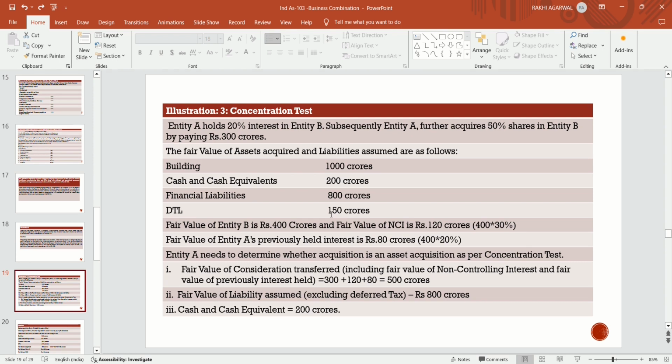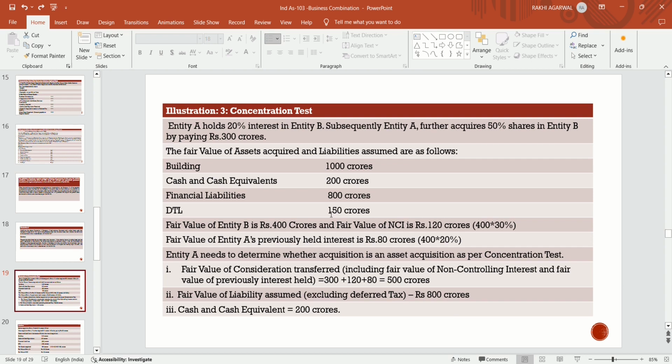So A Limited has become the controlling party in entity B. Now the fair values of the assets acquired and liabilities assumed are as follows. Building is 1,000 crores, cash and cash equivalents is 200 crores, financial liability is 800 crores, and deferred tax liability is 150. These are the assets and liabilities in the books of B Limited, which A Limited acquired.